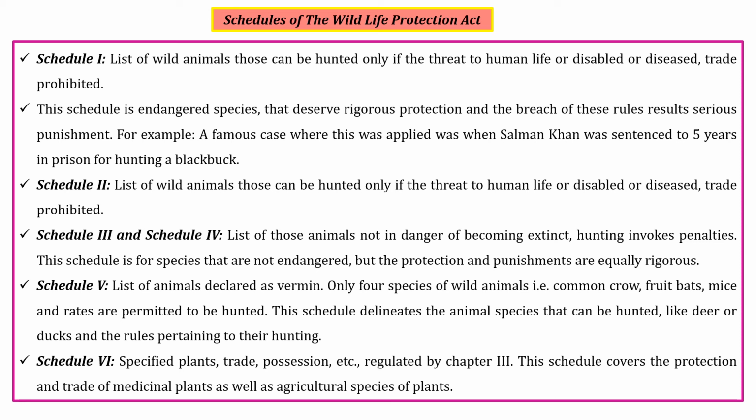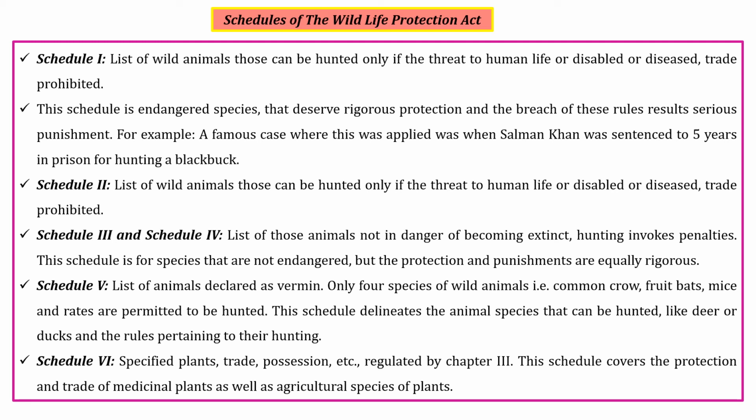Next is schedule 5. Schedule 5 is declared for animals of the vermin family. Only 4 species of wildlife, that is common crow, fruit bats, mice and rats, are permitted to be hunted. These are animals which are very risky for crops and the cultivation process. Those animals which damage crops or the cultivation process, in order to safeguard agriculture, are allowed to be killed or hunted under schedule 5.